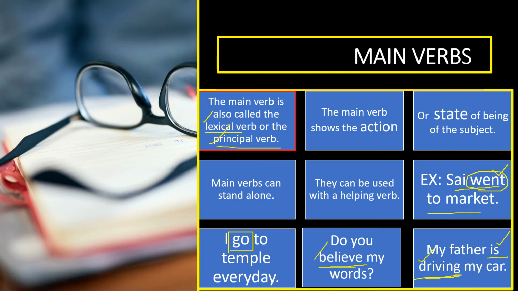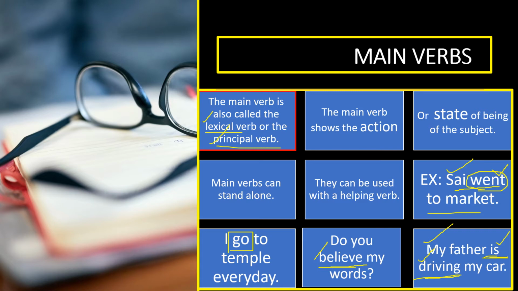Main verbs can stand alone. You see the first example, Sai went to school, or Sai went to market. Went is the main verb. It can stand alone. A main verb can stand alone. Sometimes that main verb is used along with the helping verb, like in the last example, my father is driving my car. So driving is the main verb, and it is used along with the helping verb, that is.